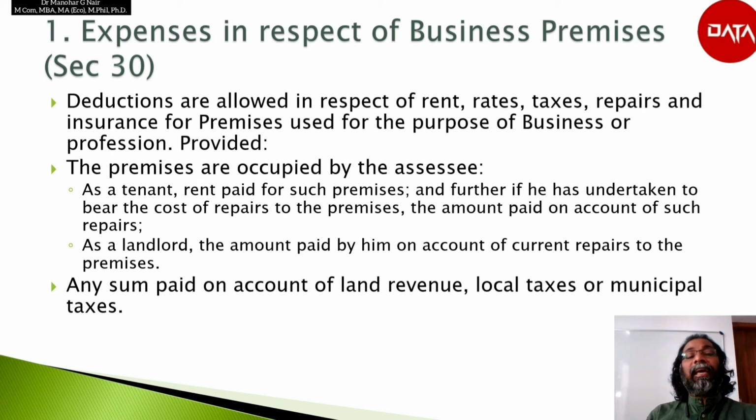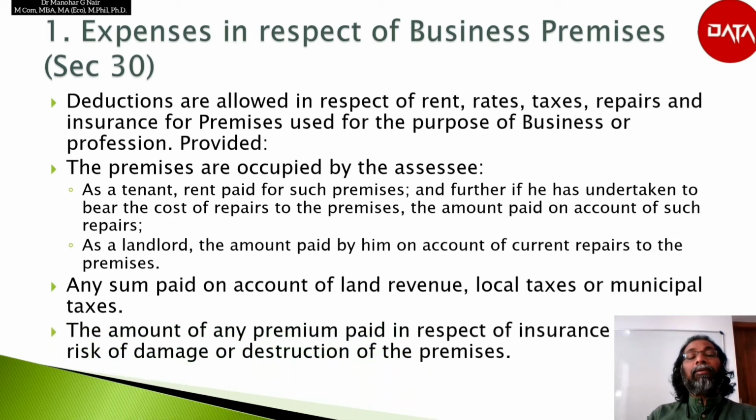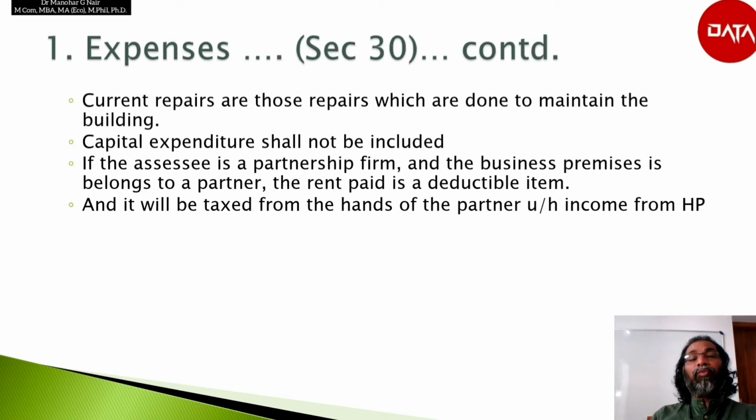Then next is any sum paid on account of land revenue or local taxes or municipal taxes. The amount of any premium paid in respect of insurance against the risk of damage or destruction of the premises also shall be deductible according to section 30 of the Income Tax Act while computing business or professional income. Current repairs are those repairs which are done to maintain the building. In current repairs, capital expenditure cannot be included.